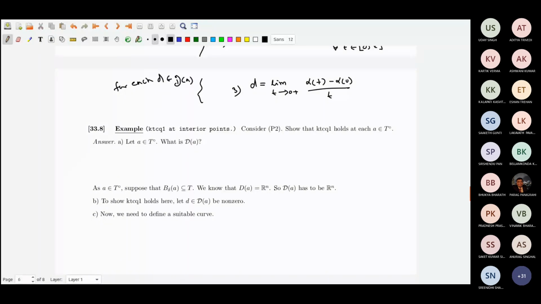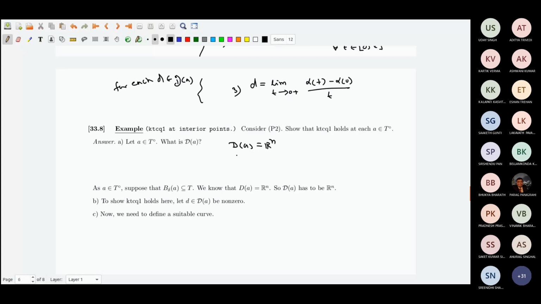Now, what is the definition of KTCQ1? It says that for each direction in the linearizing cone, three conditions have to be satisfied: I have to find a continuously differentiable curve. But then for each direction in the linearizing cone, so what is the linearizing cone first? At an interior point, we already know that D(A) is R^n. All feasible directions are in R^n.